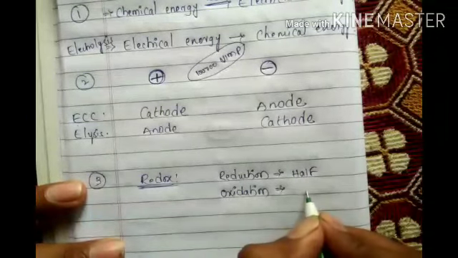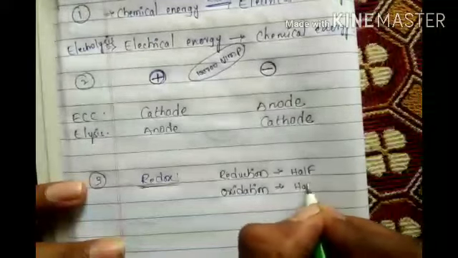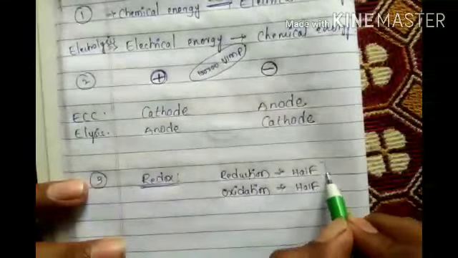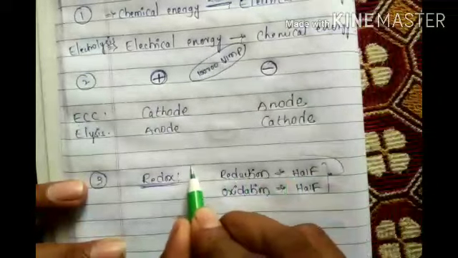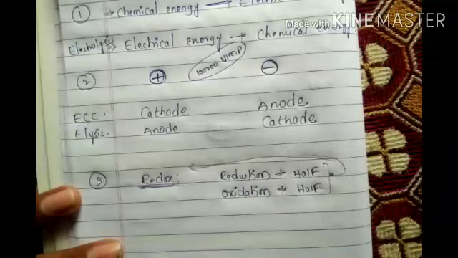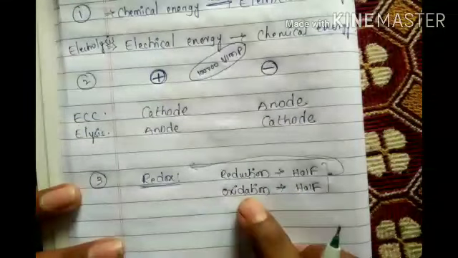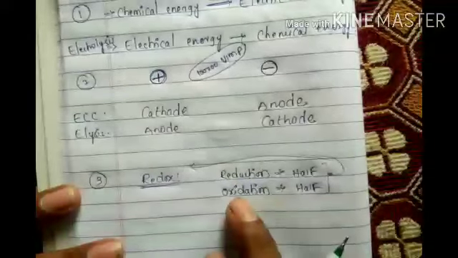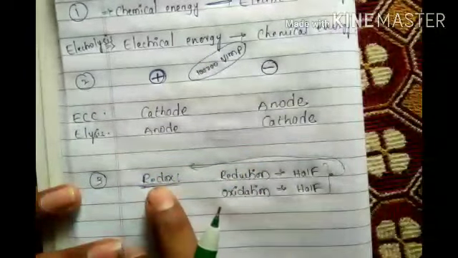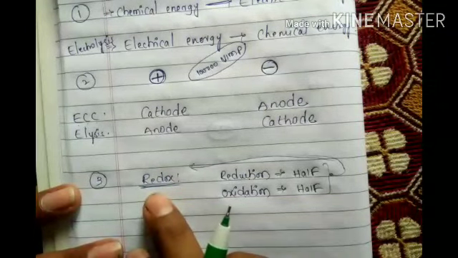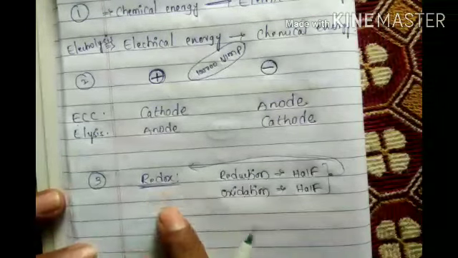And oxidation fully happens here, but we have to call it half oxidation. Half reduction and half oxidation combined is fully redox. This is the important point. Sir, one reduction is going on, one oxidation is going on, totally two redox? Wrong. Half reduction and half oxidation combined is called one full redox reaction. Okay, this is the third point.